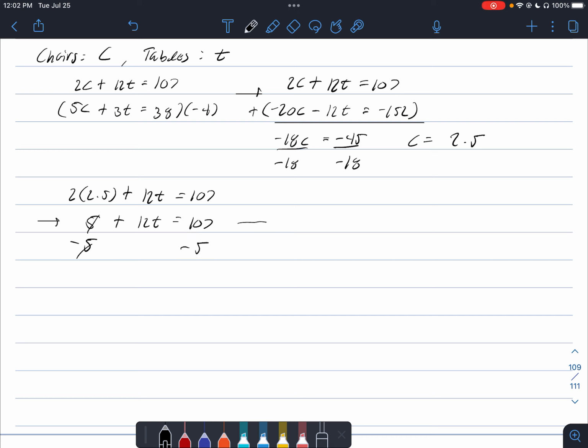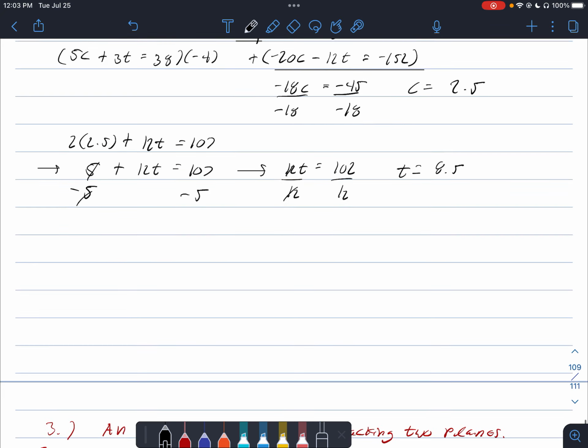from both sides, and now we end up with 12t is equal to 102. And then we can divide both sides by 12, and we get that t is equal to 102 divided by 12, or 8.5. So we know that a chair will cost $2.50, and a table is going to cost